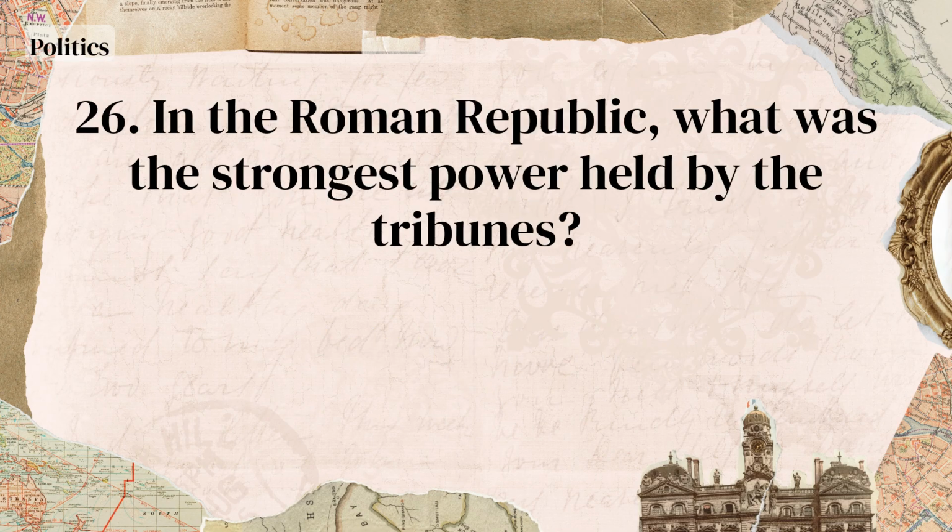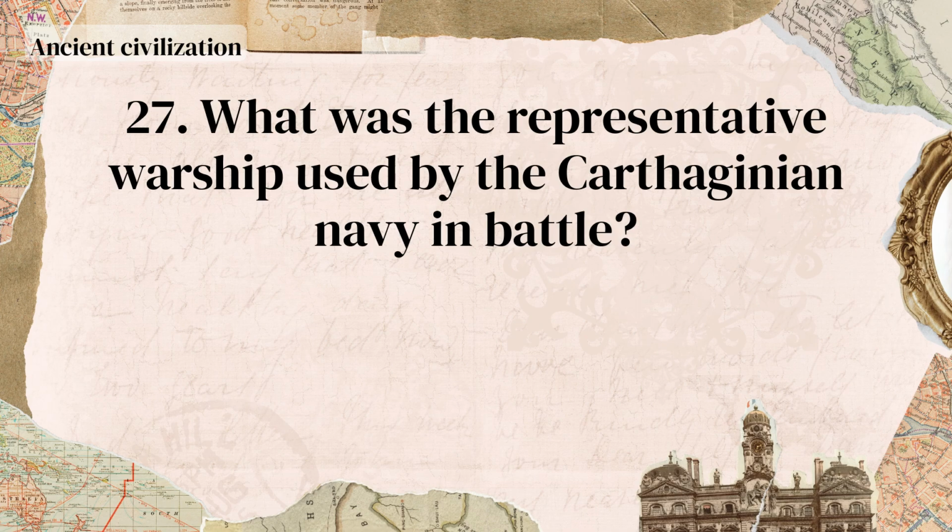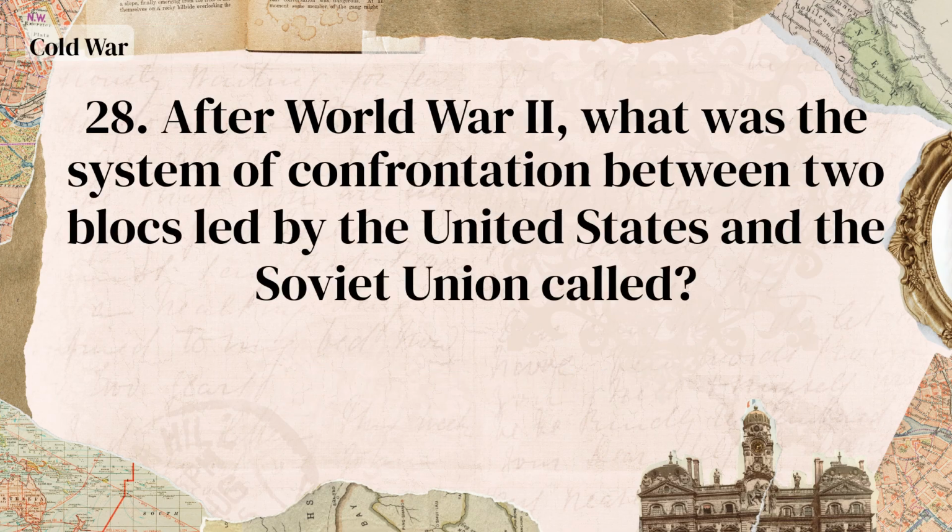Adam Smith. In the Roman Republic, what was the strongest power held by the tribunes? The veto power. What was the representative warship used by the Carthaginian navy in battle? Quinquereme.